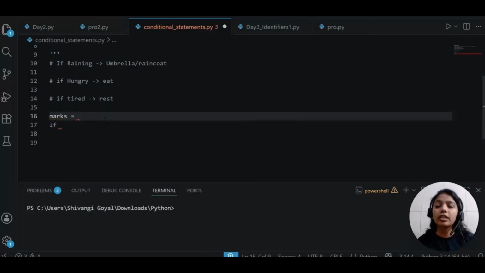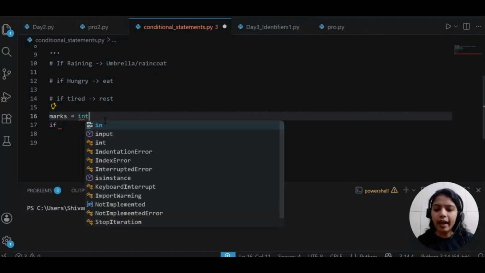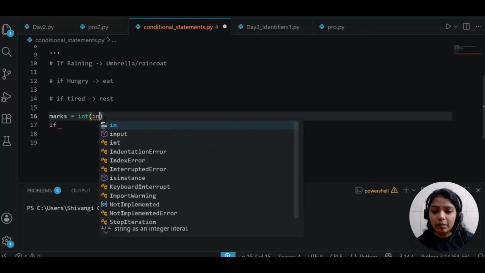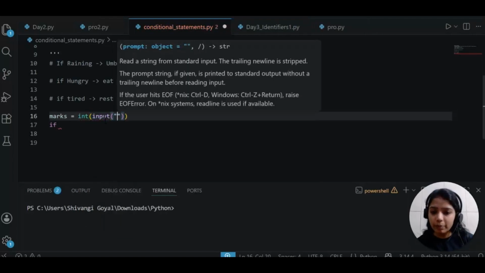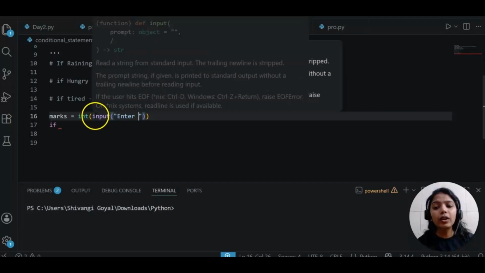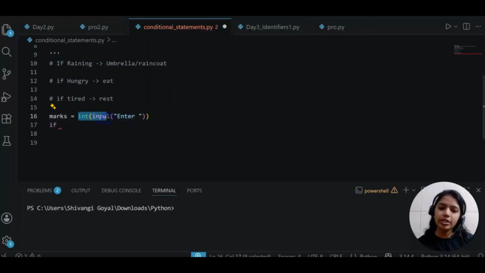There is a variable called marks, and marks will be of integer type, because input is a function in Python which takes user input. By default, the input function returns a string type and you have to convert this string type into integer.